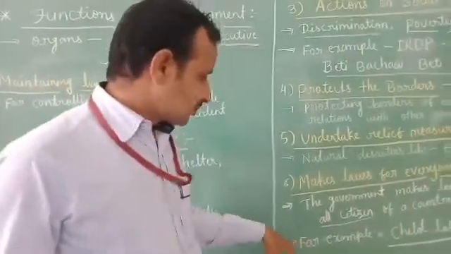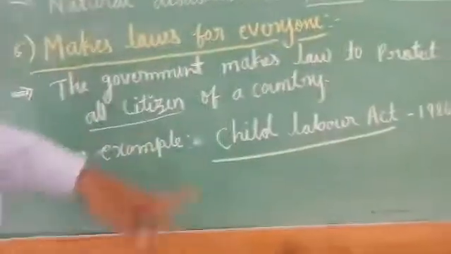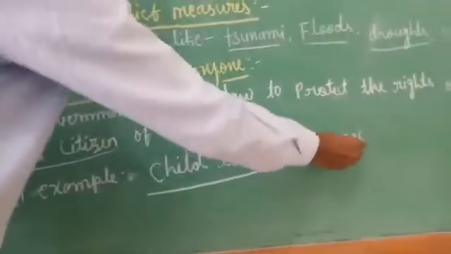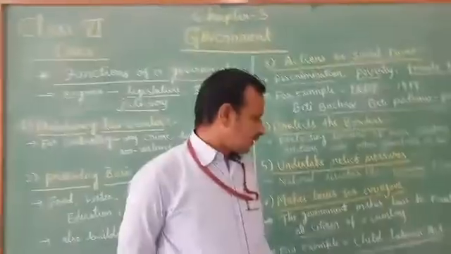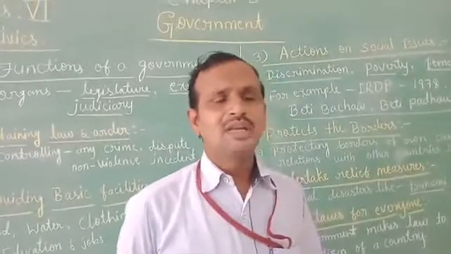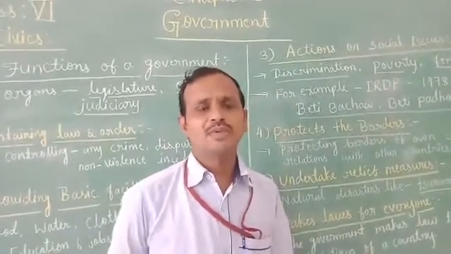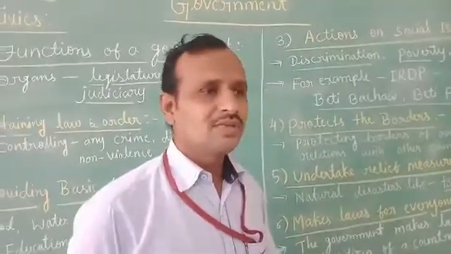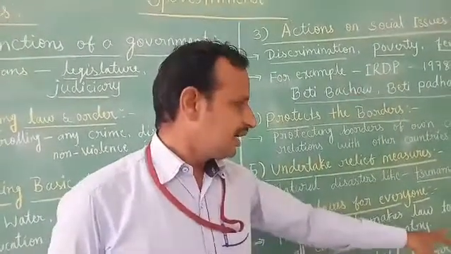For example, one of the laws made by the government is the Child Labor Act. The Child Labor Act was implemented in the year 1986. So what is child labor? Child labor means the illegal employment of children below the age of 14. Illegal employment of children below the age of 14 is called child labor. So that's why the government avoids this, and implements this act in the year 1986.